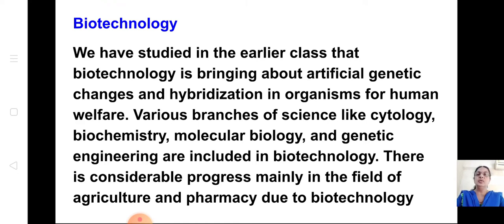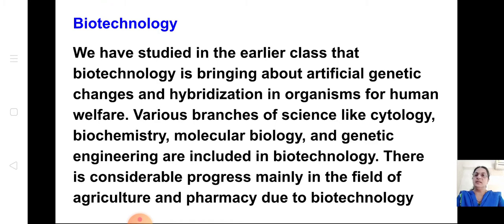All these are new streams of science which are of very good scope. You can take these branches if you are interested in taking science, after your 12th standard, which has a very good scope here as well as even abroad. Okay, so it has a very good scope.